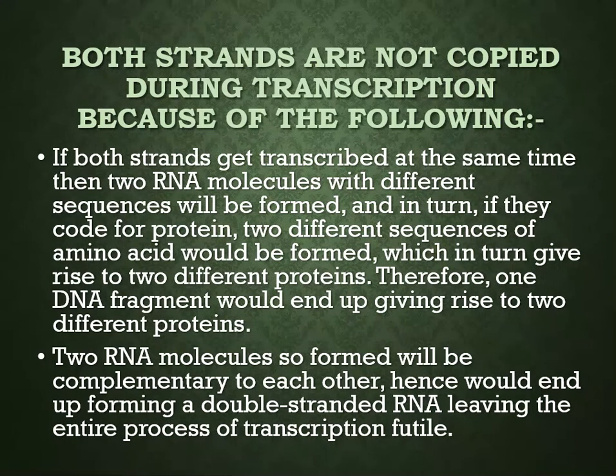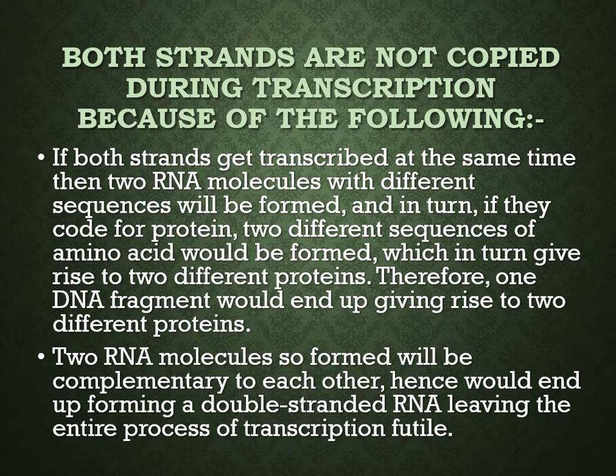Now the next important topic is that both strands are not copied during transcription. Now what is the reason behind it? If both the strands code for RNA, two different complementary RNA molecules and two different proteins would be formed.